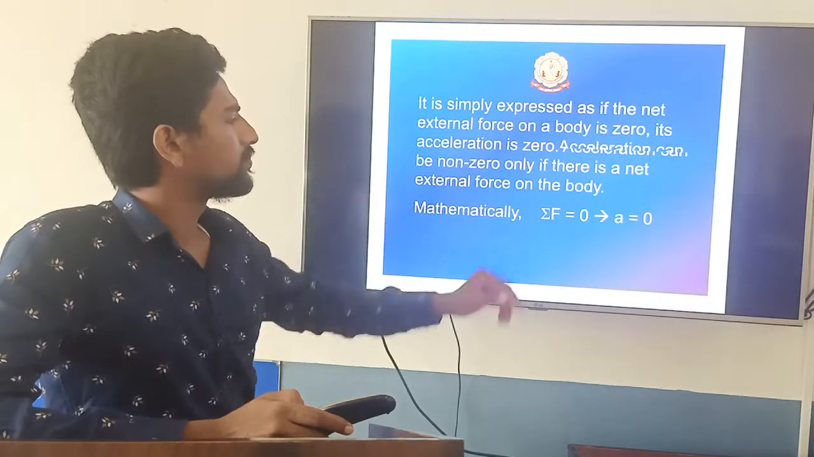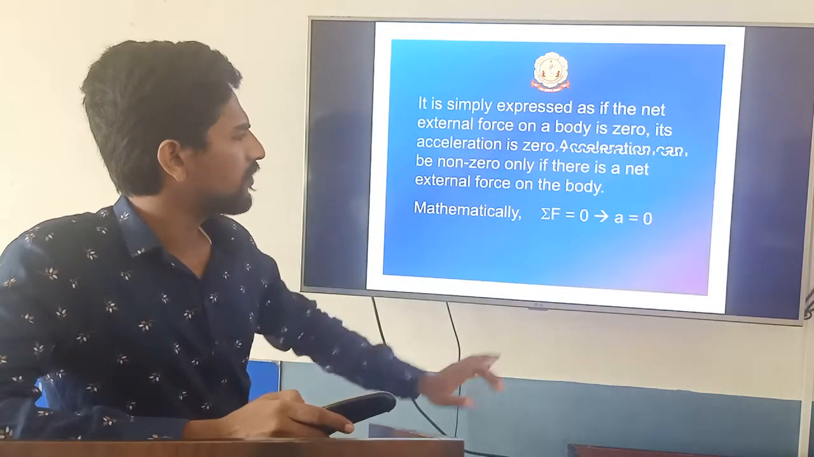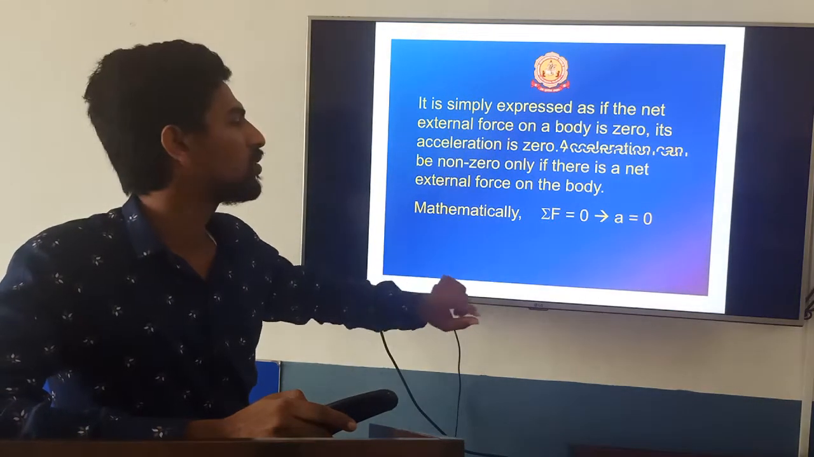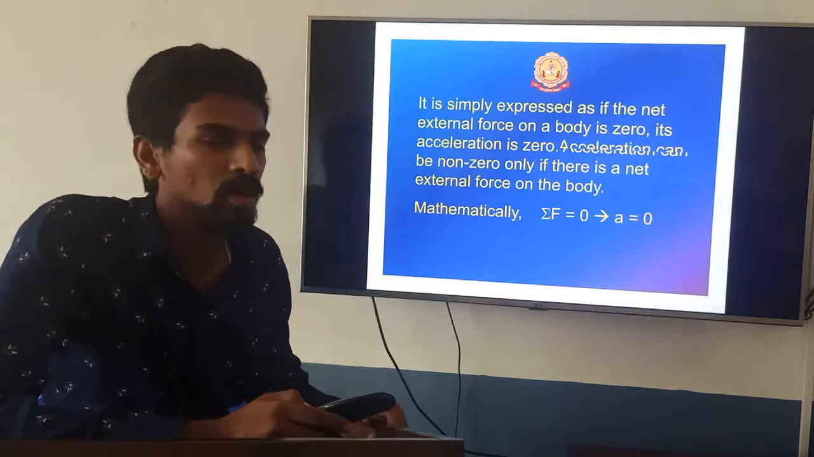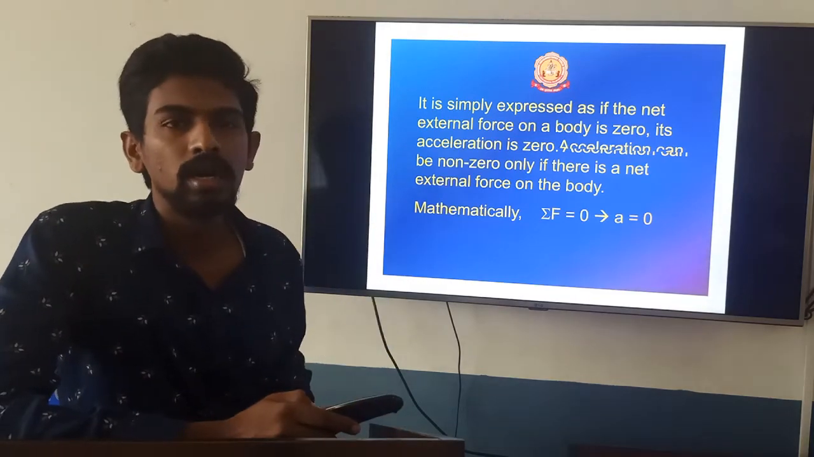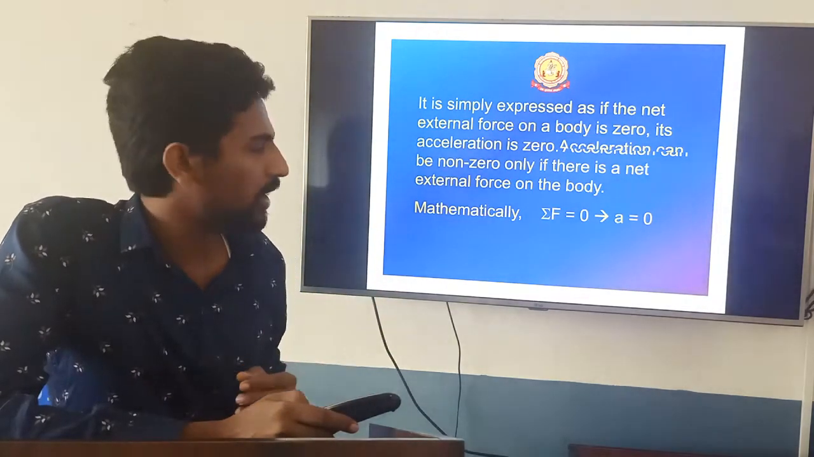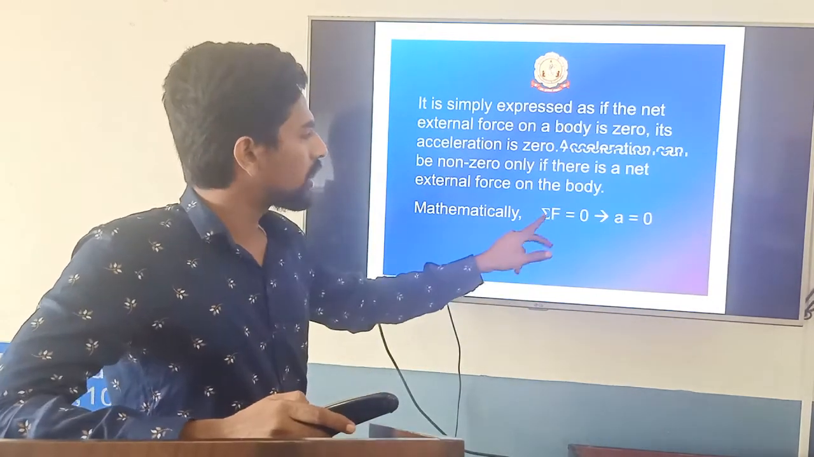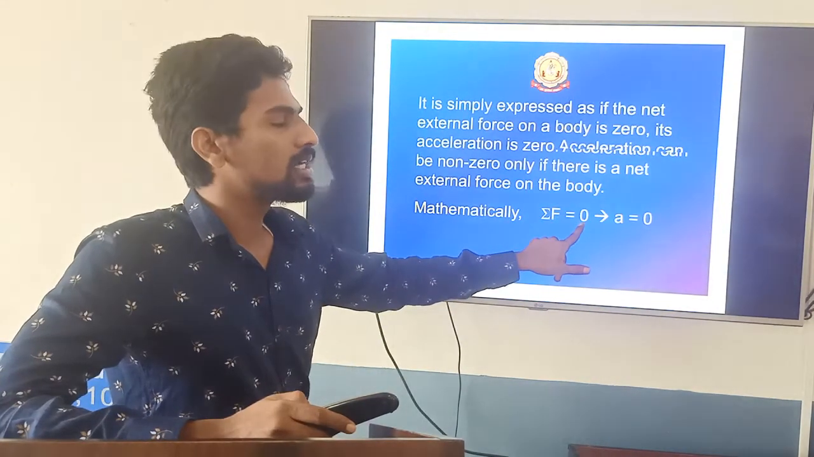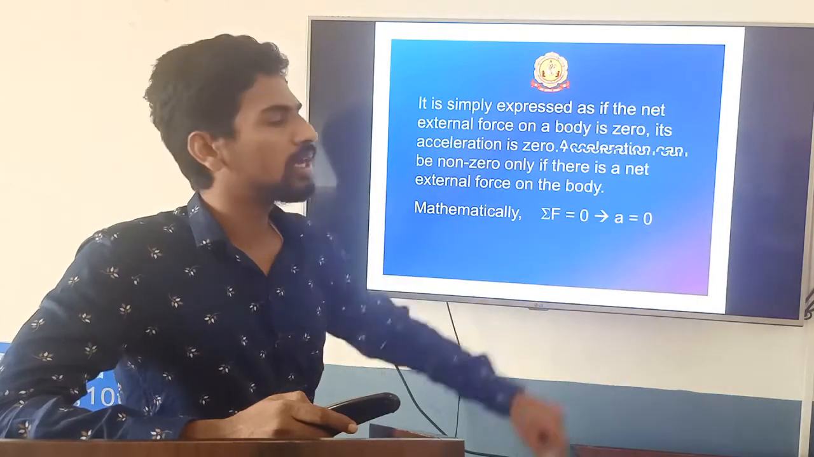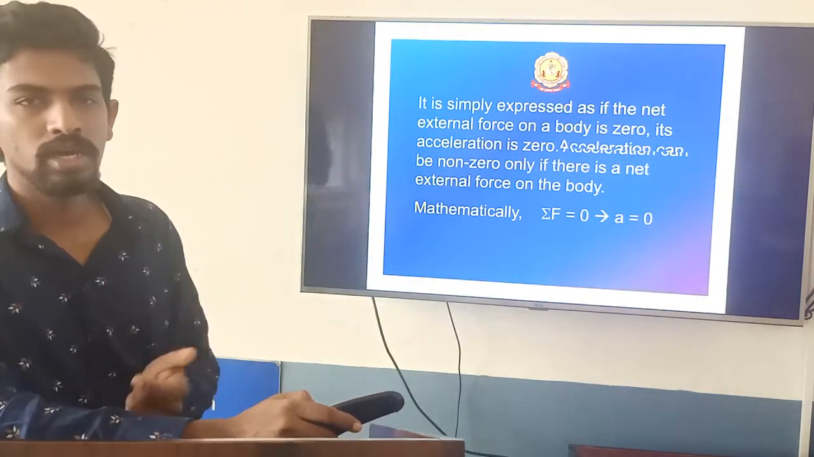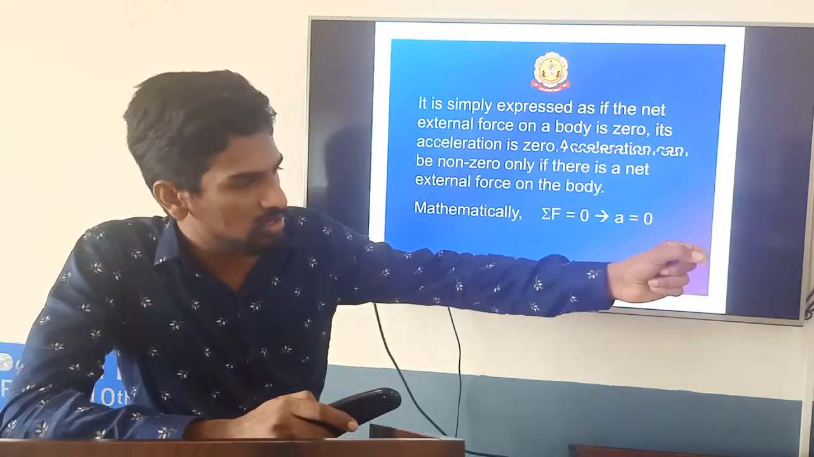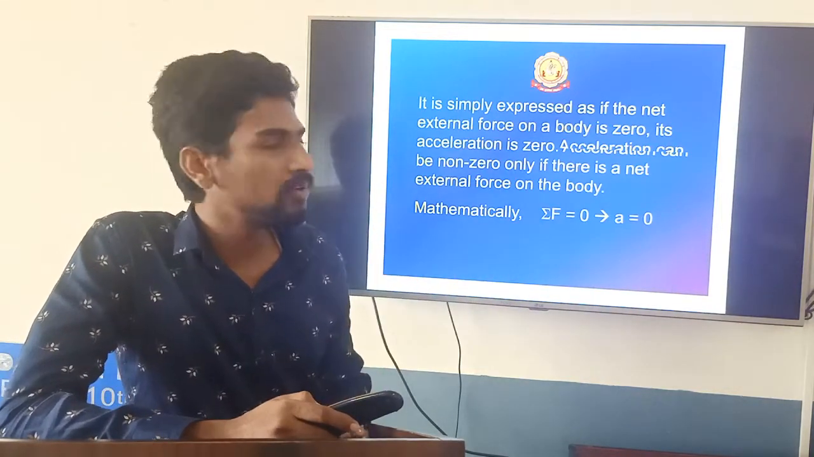In a simple way, the total force, the summation of forces, need not be only one force acting on the body. It may be a number of n forces acting on that body. If you add all the forces and get the answer 0, then the acceleration of that body is 0. Acceleration being 0 means the body will move with constant velocity or remain in the state of rest.